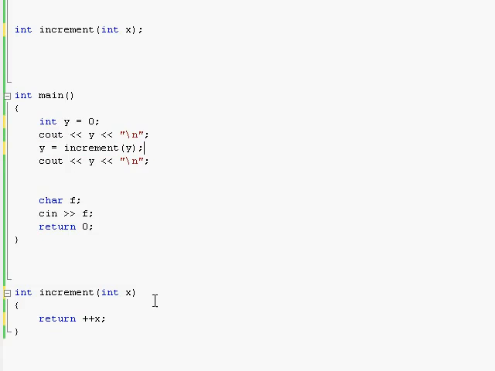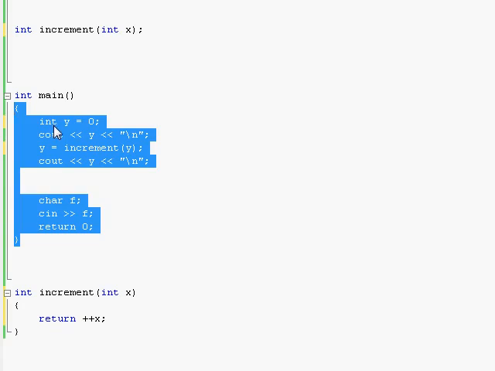The problem with this, of course, is that I can only do this one expression at a time, one variable at a time. If I want to have an increment function which increments 3 different variables, I wouldn't be able to do that. I can't return 3 things from a function. I can only return 1 thing from a function at a time. So it still is annoying that a function can only affect variables of a different scope one variable at a time.